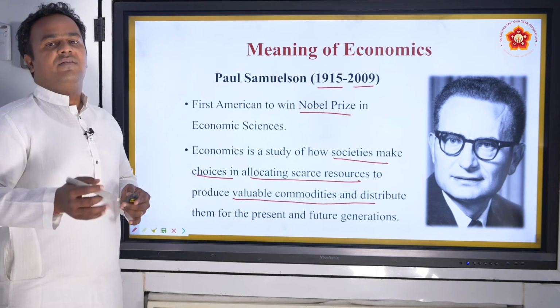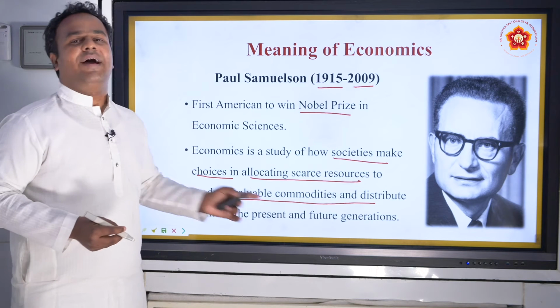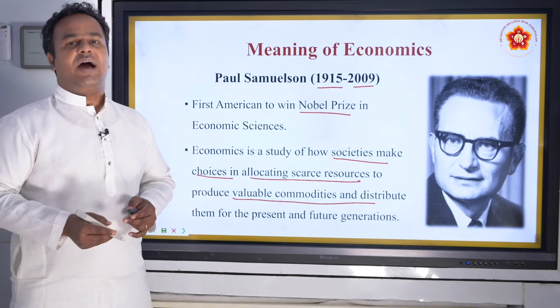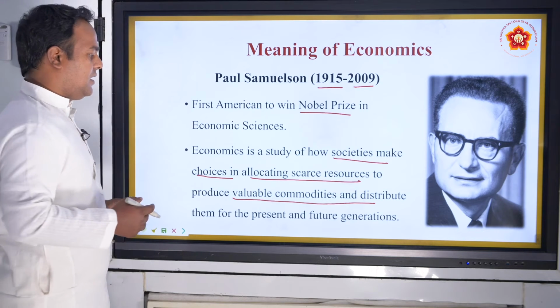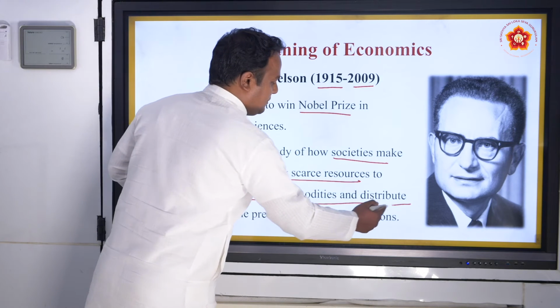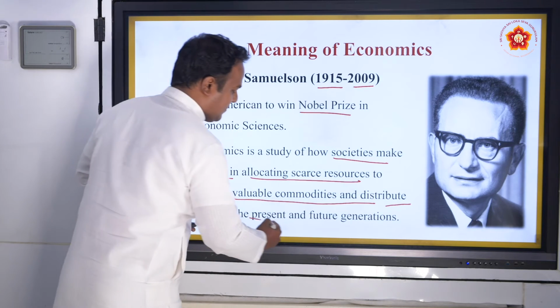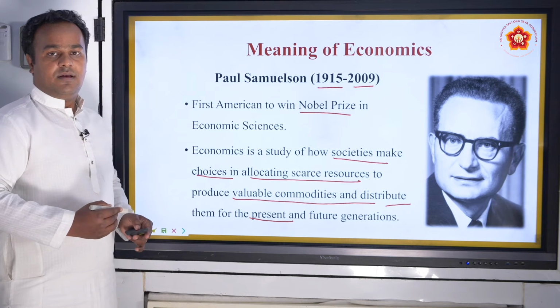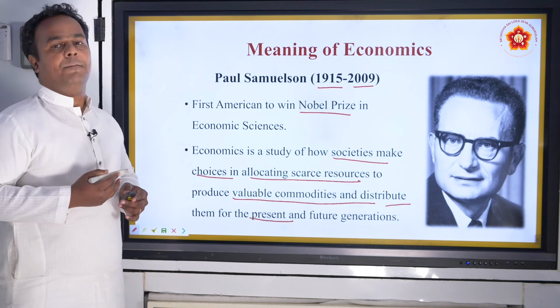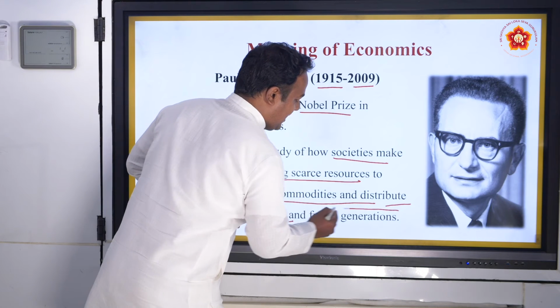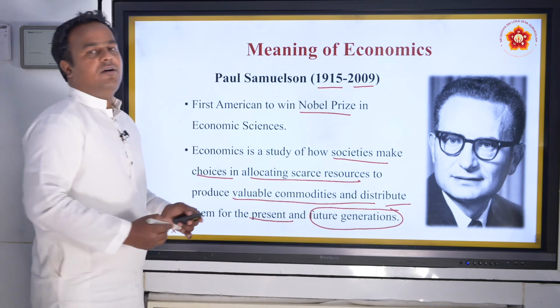So goods which are of some use are called valuable commodities. If you have a commodity which is of no use to anybody, it is not of value, isn't it? And not only produce them, distribute them for the present generation and also future generations to come. So this is the most important aspect which is added by Paul Samuelson.